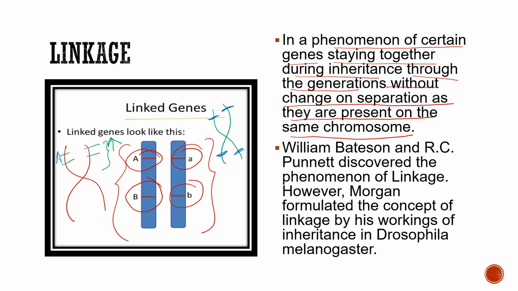Suppose this is A, B and this is A and B. This is a very strong linkage, so these two pairs would not be able to be broken. They will move as this whole part only. But this one you can break, because the linkage is less tight. So this is how they are inherited throughout the generations without change or separation, as they are present on the same chromosome.